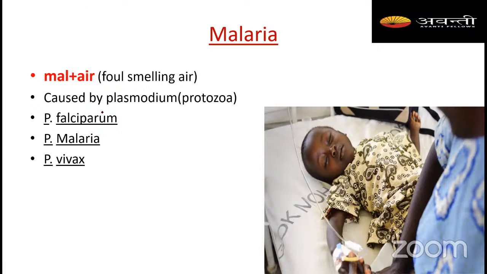No problem. Other than that, we have studied that this malaria parasite has a digenetic life cycle, right? What do you mean by digenetic life cycle, student? I have told you.